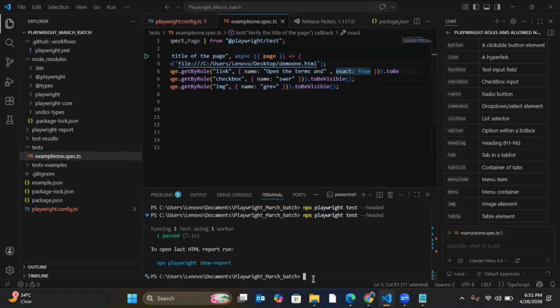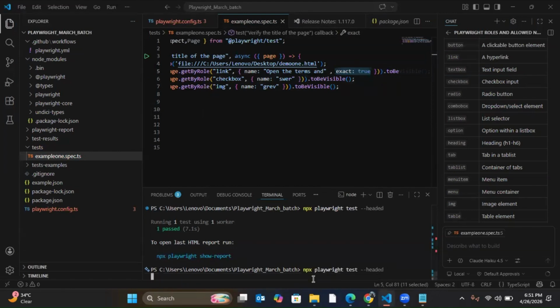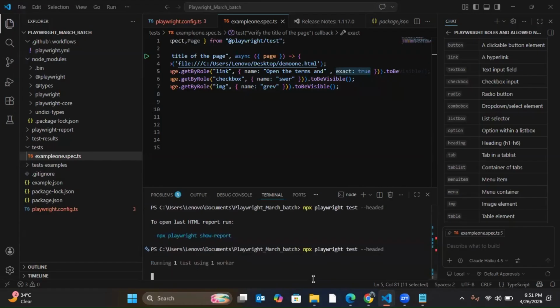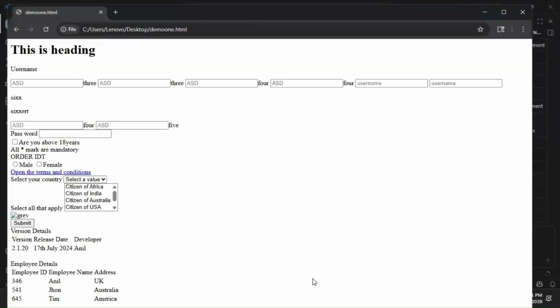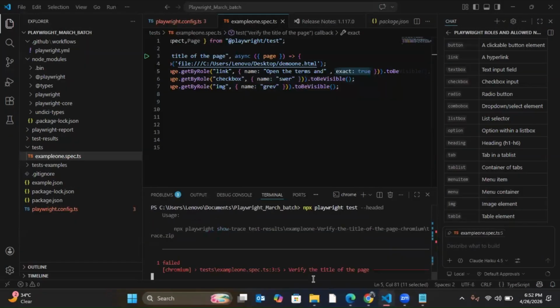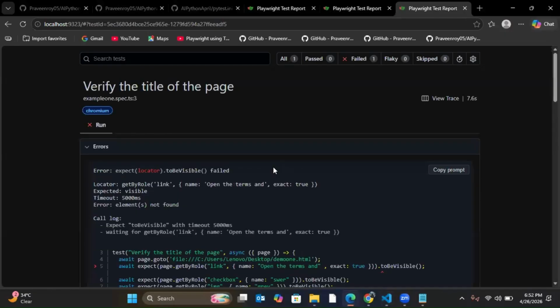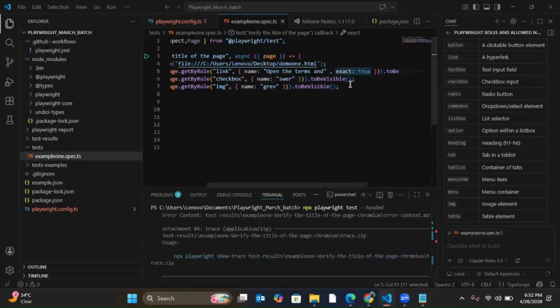If I run with exact true, you will see it will fail. See, it failed. That means when I use exact true, it will not match only part of the value. It will match the entire value. Only if the entire value matches will it work.